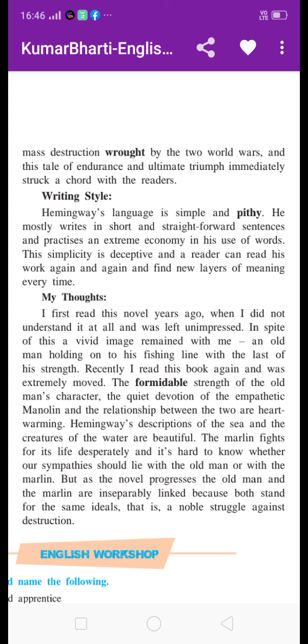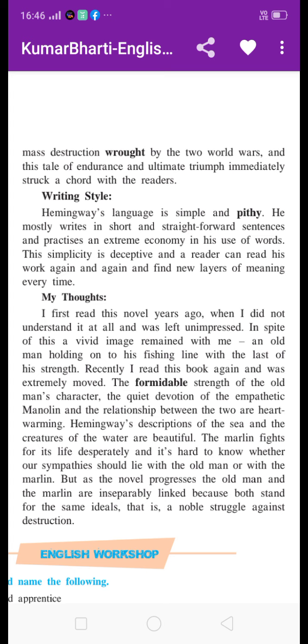Hemingway's description of the sea and the creatures of the water are beautiful. Means whatever is written by Hemingway in his description of the sea and the creatures of the water is very beautiful. The marlin fights for its life inseparably, and it's hard to know whether our sympathies should lie with the old man or with the marlin.